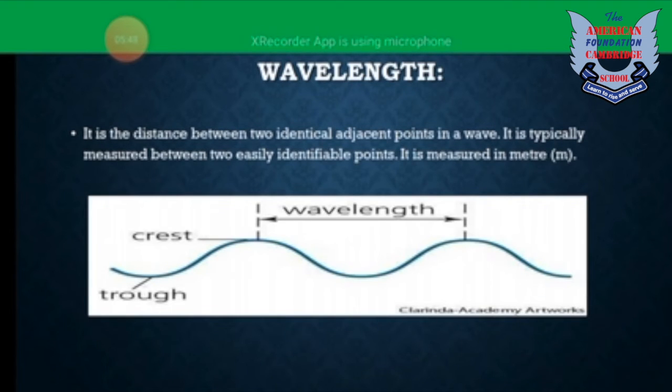Second phenomenon, wavelength. It is the distance between two identical adjacent points in a wave. We can calculate the wavelength in a transverse wave and also in a longitudinal wave. The distance between two consecutive crests or two consecutive troughs in a transverse wave represents the wavelength, whereas the distance between two consecutive compressions or two consecutive rarefactions in a longitudinal wave represents the wavelength. It is typically measured between two easily identifiable points and it is measured in meters.